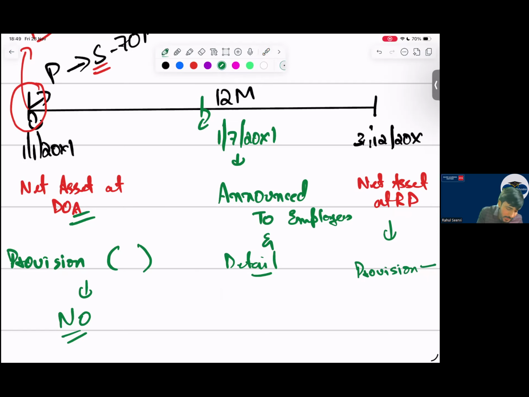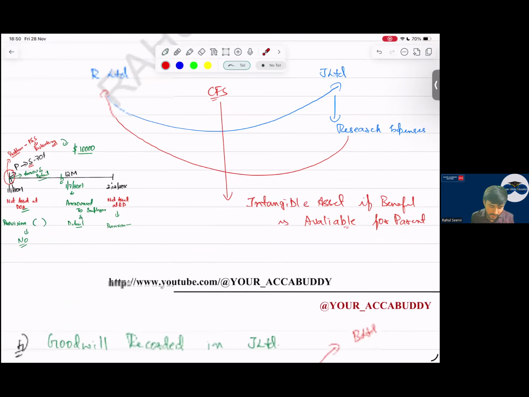If I say, sir, the announcement is done on this day only, the announcement is done on this day and the detailed plan is there on this date only. Now say, if the announcement is done on this day and the detailed plan is there, will I record it? I will record it. Do not make this silly mistake in the exam. If this comes, students will say, sir, it is an out of the box question. What is out of the box in this, I don't understand. Yes, sir. Okay, you have understood this part.